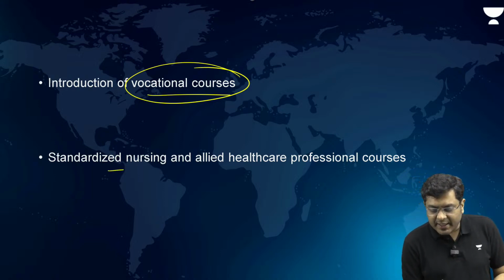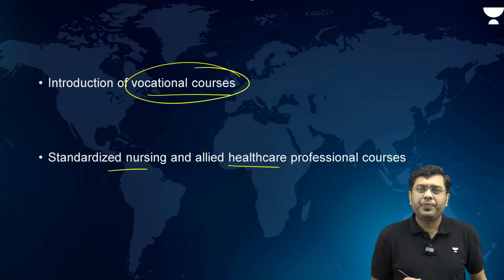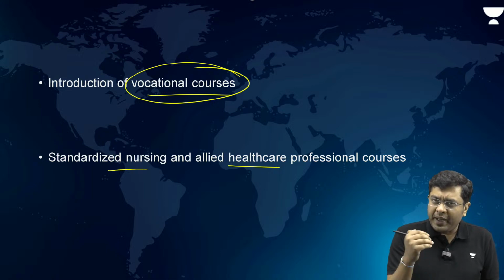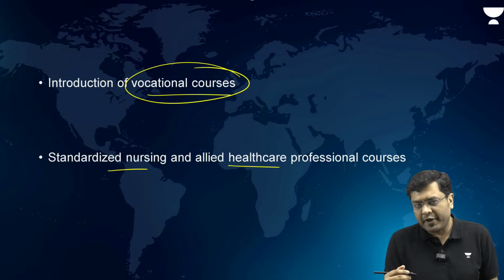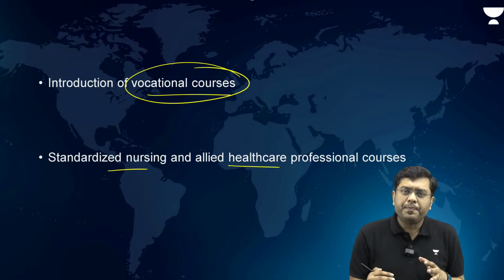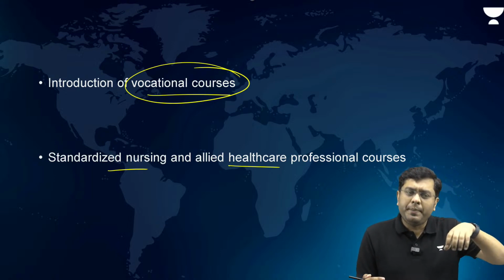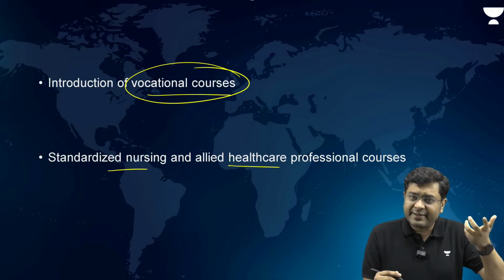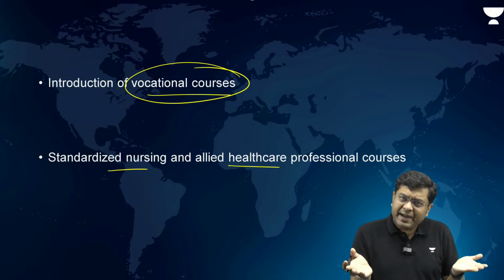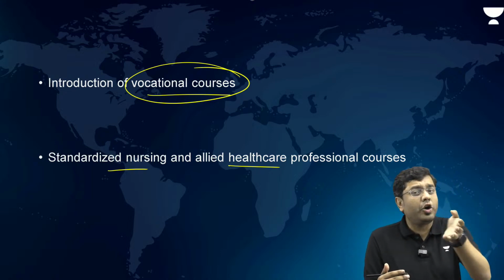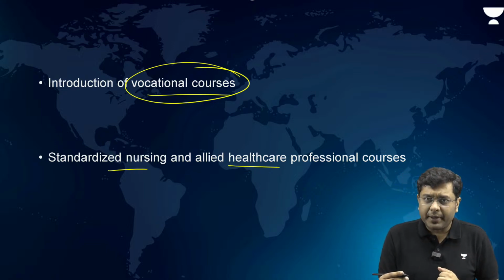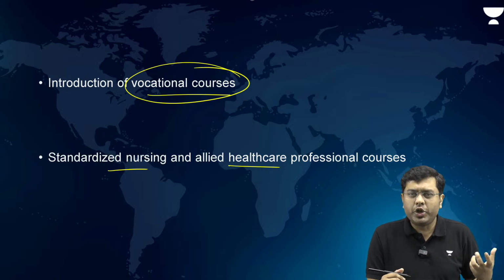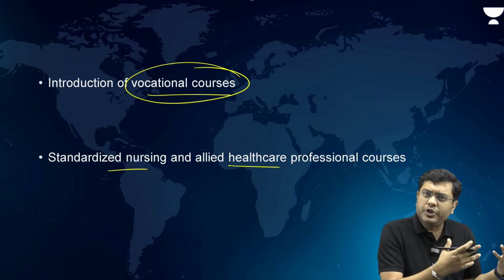Then standardized nursing and allied healthcare professional courses. Now in our country, you have a large section of population who train to be nurses and other allied healthcare professionals, and after getting trained, they find it very difficult to find employment from one state to another. Let's suppose someone has done the nursing course from West Bengal or from Kerala. Now they will find it slightly difficult to get a job maybe in Karnataka or Tamil Nadu, because the requirements are different. So what most of them end up doing, they end up migrating to West Asian nations, Middle East countries, and find jobs there.